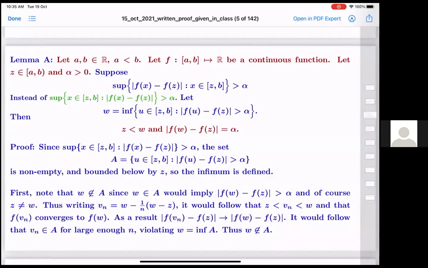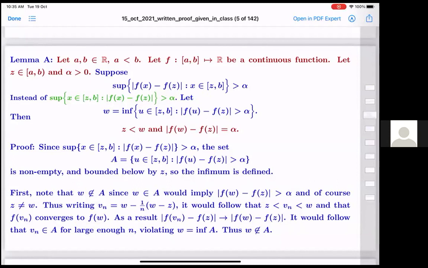If for all points it is less than or equal to epsilon, then we don't do anything. But if it is bigger than epsilon, there is at least one point between z to b such that f(x) and f(z) are more than epsilon apart. This is the wrong thing which I had written in my notes, but then we let the following.